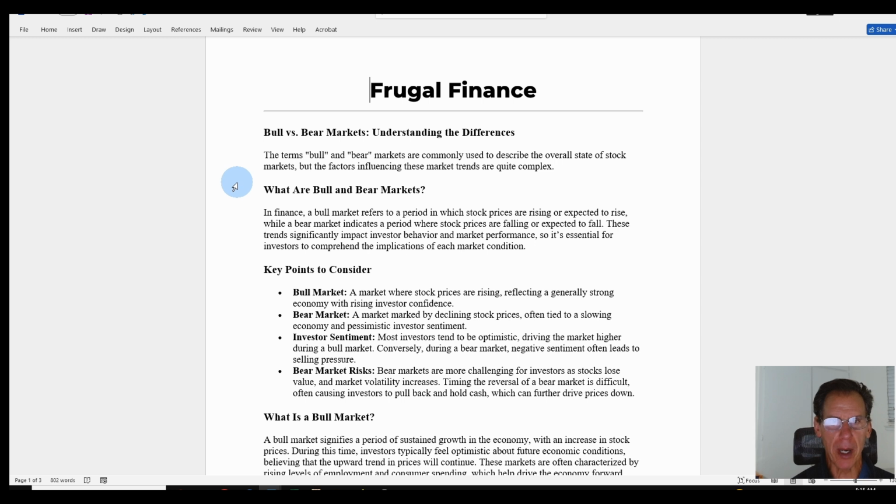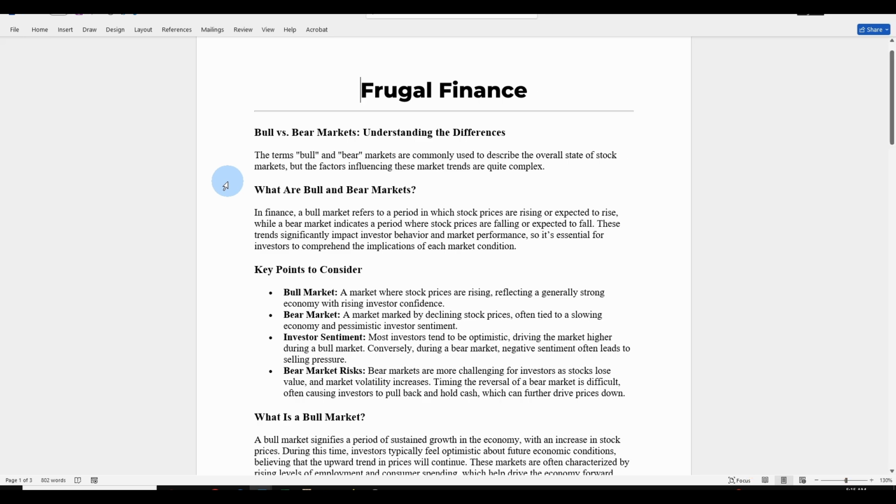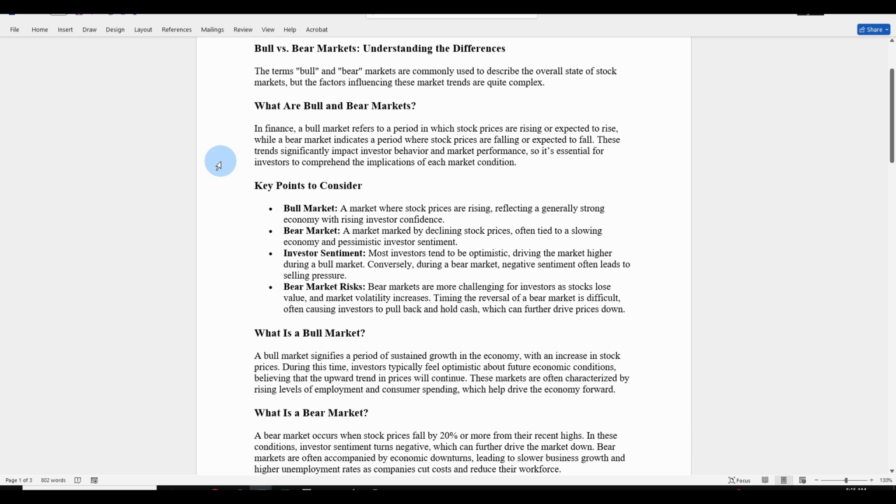Bull versus bear markets, understanding the difference. The terms bull and bear markets are commonly used to describe the overall state of stock markets, but the factors influencing these market trends are quite complex. What are bull and bear markets? In finance, a bull market refers to a period in which stock prices are rising or expected to rise, while a bear market indicates a period where stock prices are falling or expected to fall.